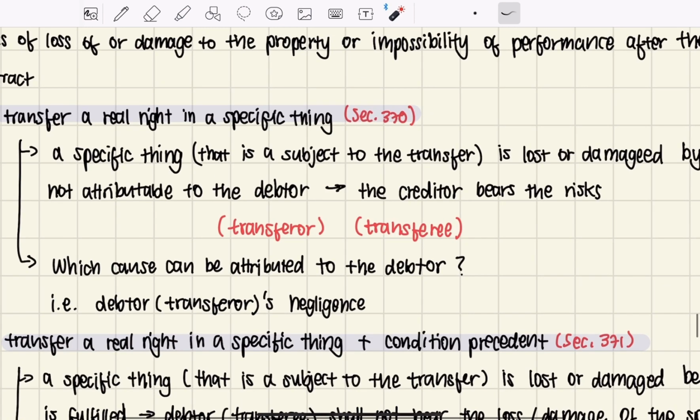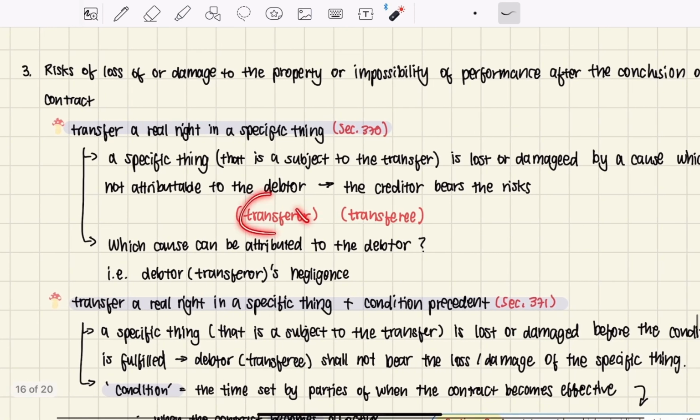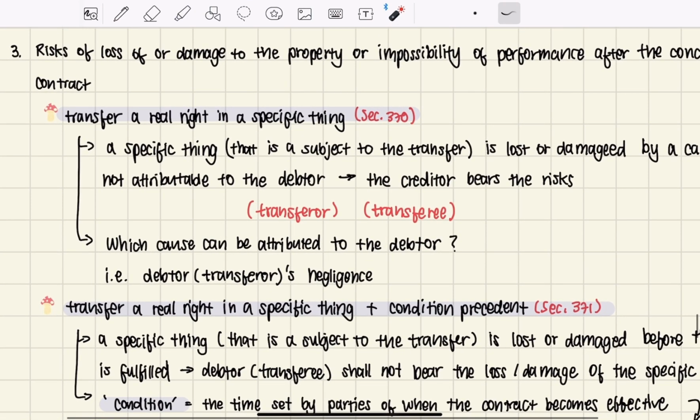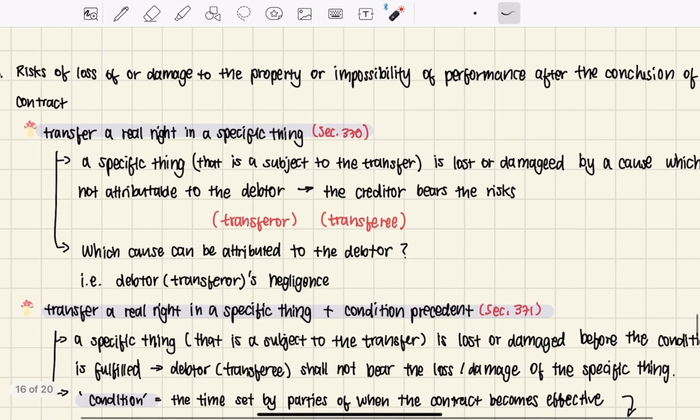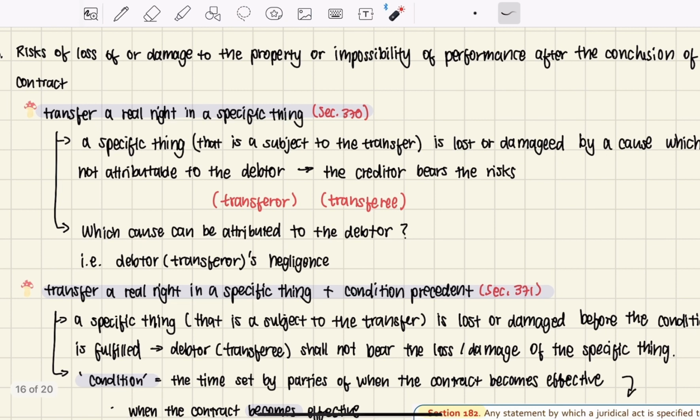So who is the debtor and who is the creditor? The debtor is the transferor and the creditor is the transferee. So the debtor is the one who is required to do an obligation by transfer of a specific thing to the creditor, or the transferee. So if it is a contract about the transfer of a real right in a specific thing, and that thing is lost or damaged by a cause that is not by the debtor by any means, then the creditor has to bear the risk.